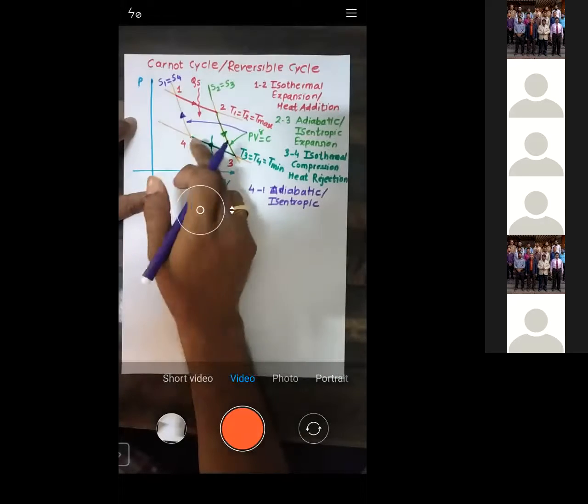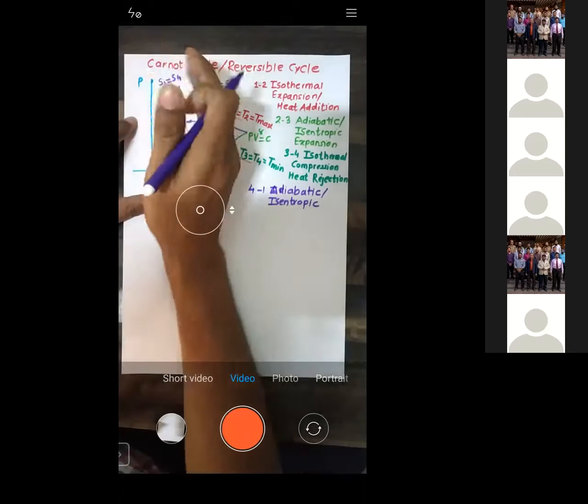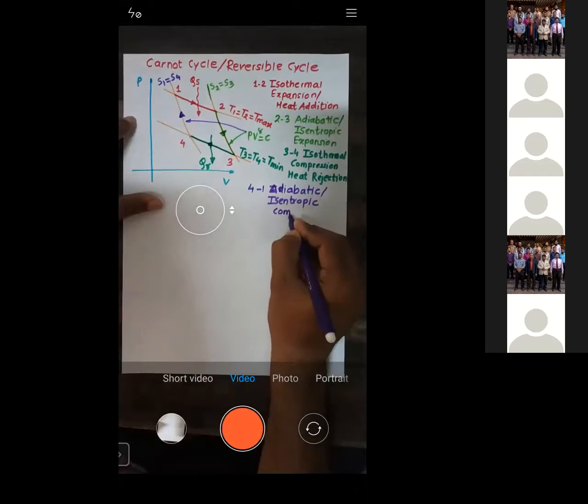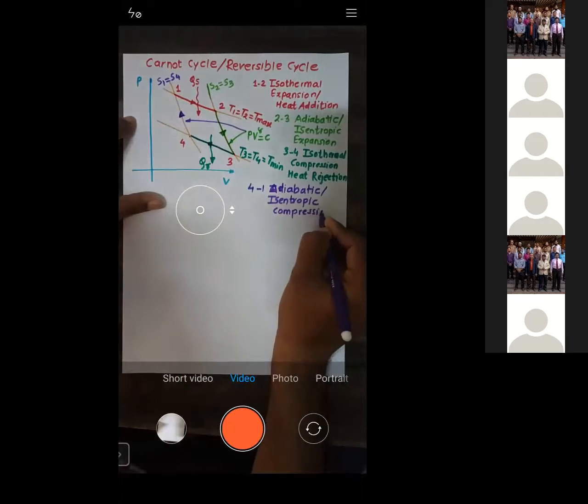Now during 4 to 1, what happens? Pressure increases and volume decreases. Such a process is called compression.